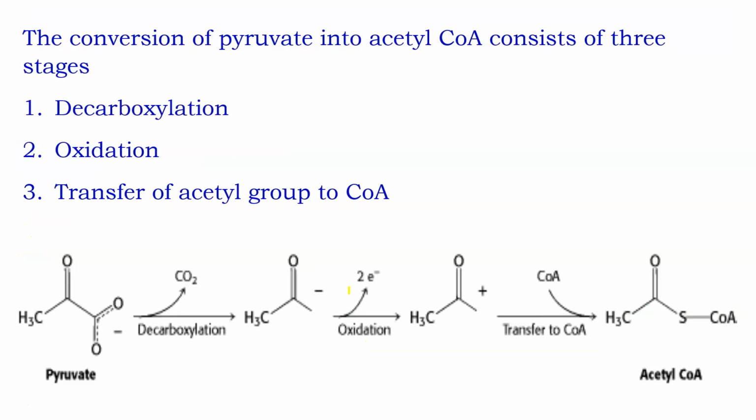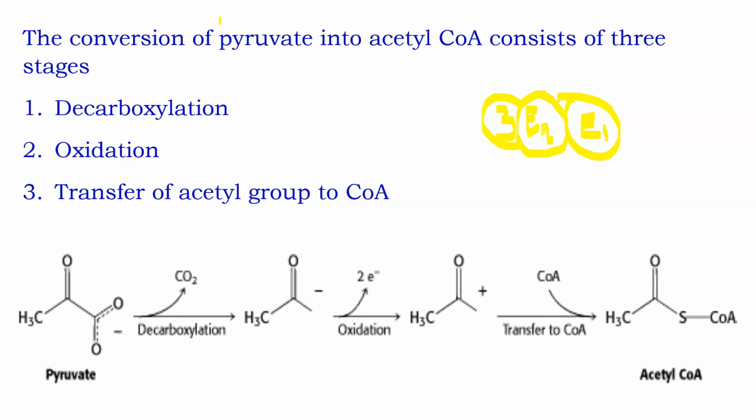And this pyruvate dehydrogenase complex is marvelous in the fashion that it holds these three enzymes, E1, E2, E3, with E2 in the middle. Let me explain this. This is E2, which is in the middle, and E1 is present on one side, and this is E3.